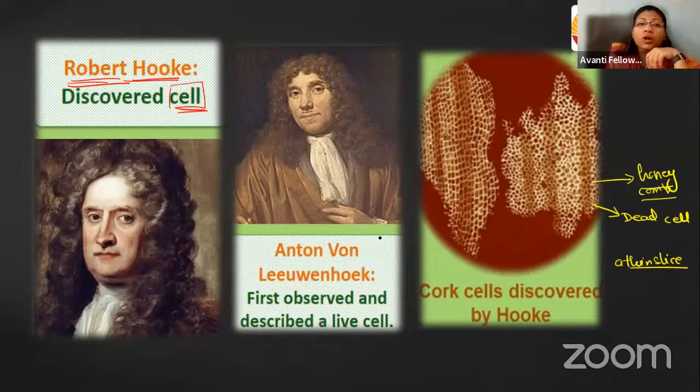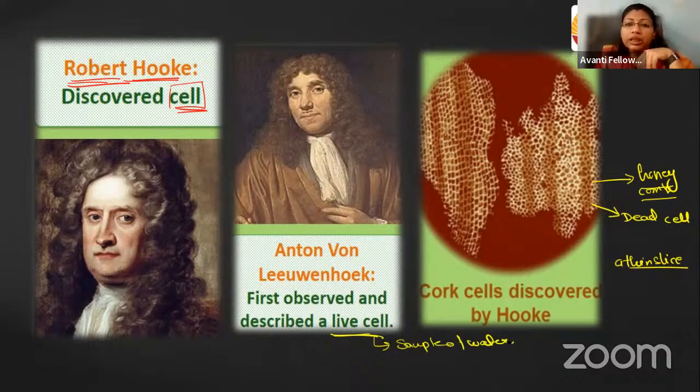After Robert Hooke, the next discovery was done by Anton von Leeuwenhoek, who was the first scientist who discovered the first living cell, using a sample of water. He observed stagnant water under the microscope, and there he saw small microscopic units moving throughout that water. So he was the first person who discovered the living cell. Okay, is it clear to you? If it is clear to everyone, please give me a thumbs up.